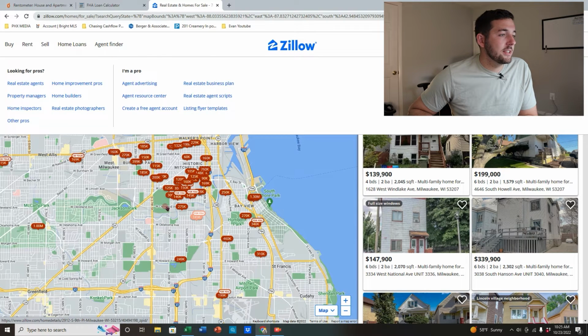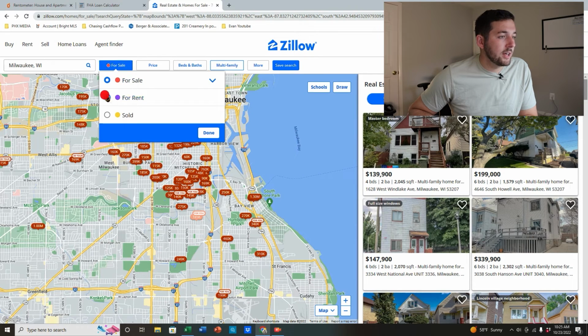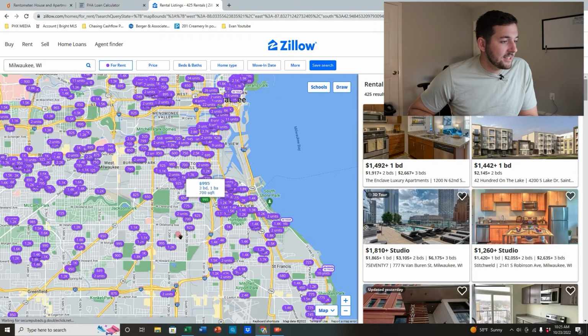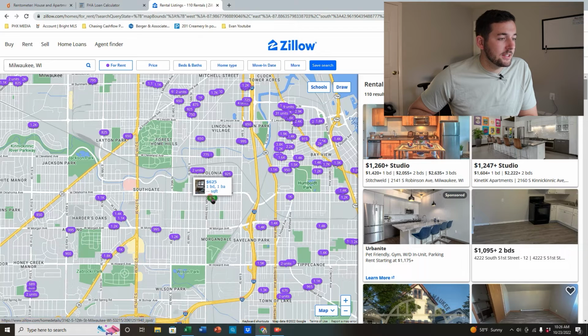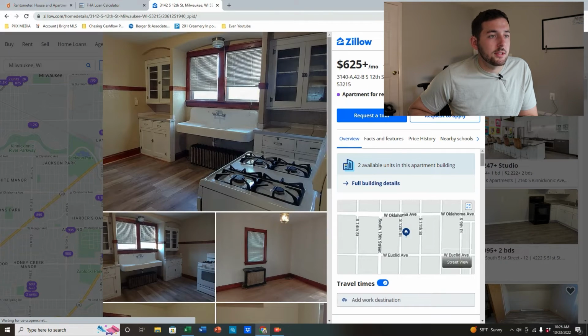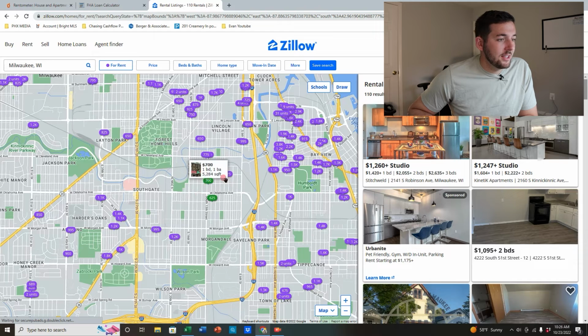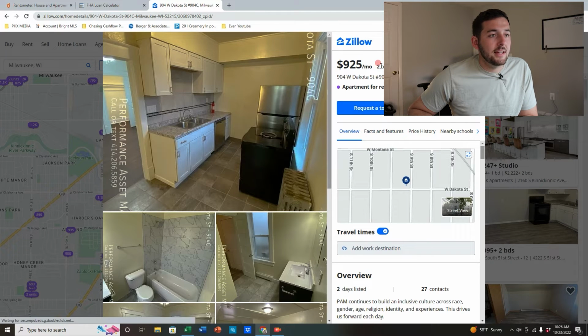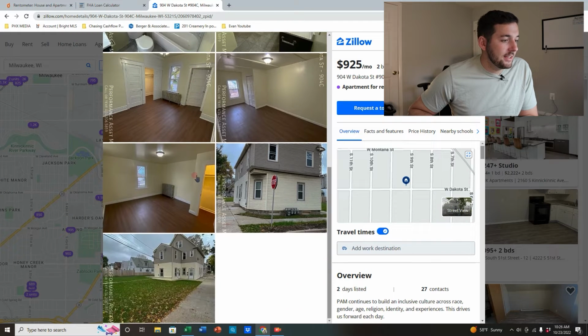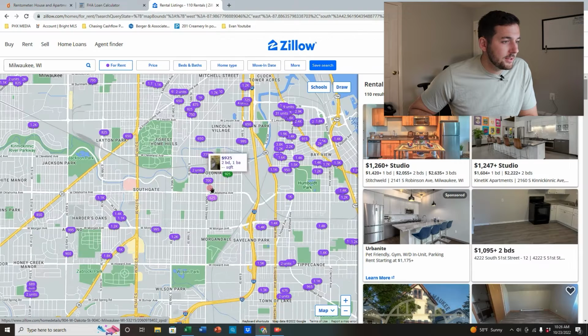So what I'm gonna do is go over here, switch from for sale to for rent. And that's gonna tell me what exactly I can rent it for. So let's say we got a 2-2, so a 1-1 is renting for about $625. See if we can get a 2-bedroom, 1-bath. Okay, so we got a 2-bedroom, 1-bath at $925. It looks in good shape, looks updated, looks pretty similar.